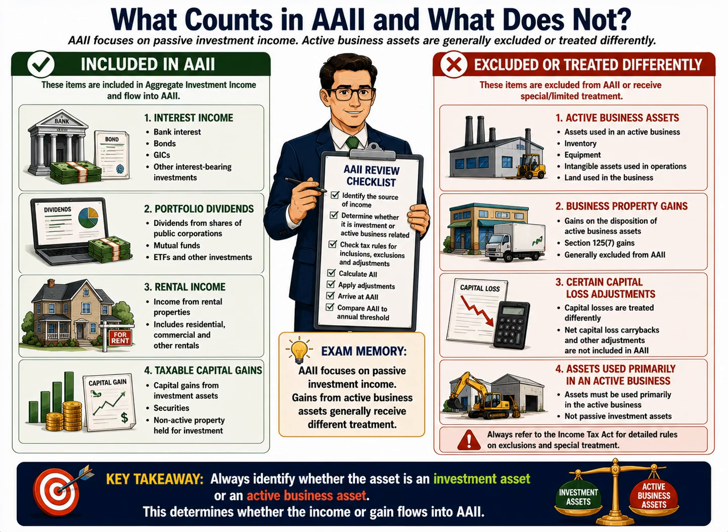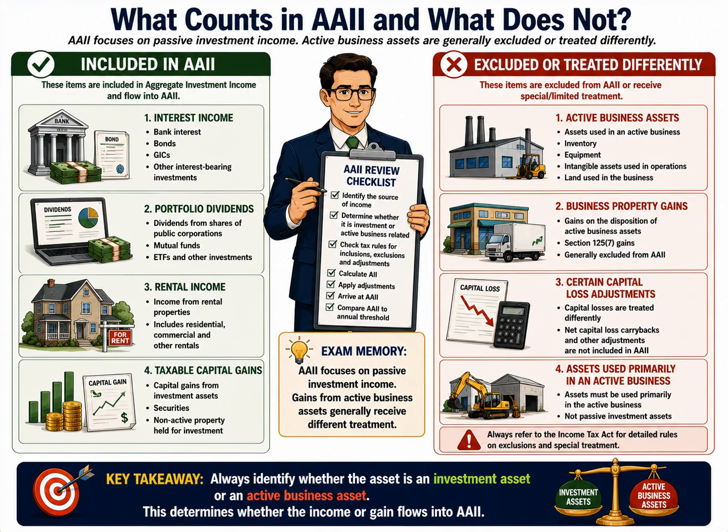First, there is interest income. This includes income earned from bank accounts, bonds, GICs, and other interest-bearing investments. Interest income is one of the most common forms of passive investment income and is typically included in the AAII calculation. Second, we have portfolio dividends.